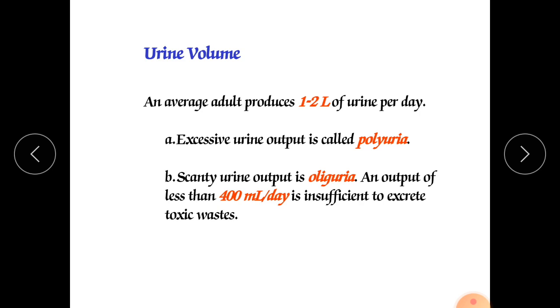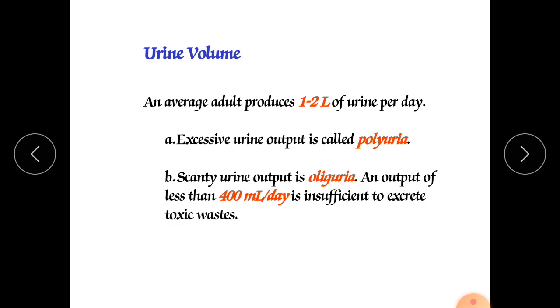Urine volume. An average adult produces 1 to 2 liters of urine per day. An excessive urine output is called polyuria. When a person goes for urination many times, almost 8 to 10 times in a day, that is polyuria; if you are going 2 to 3 times, it's normal, not a critical condition.